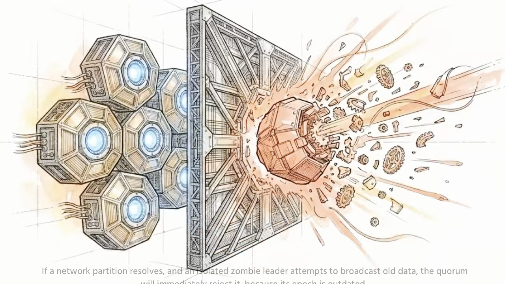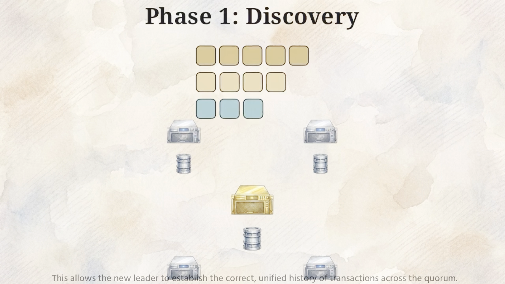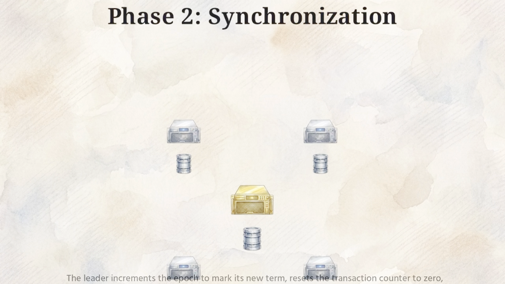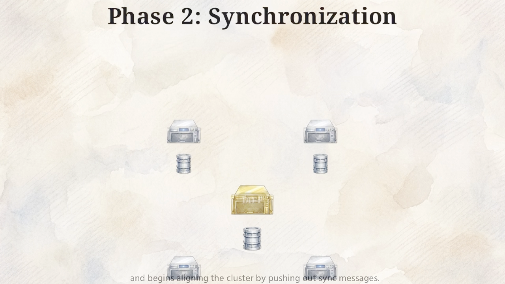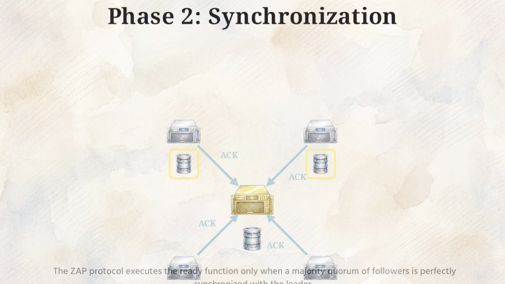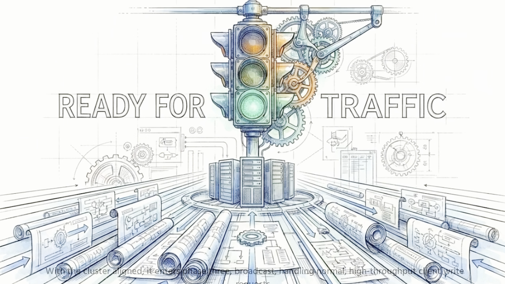First, the ensemble must enter Phase 1, Discovery. During Discovery, followers send their last accepted epoch to the prospective leader. This allows the new leader to establish the correct, unified history of transactions across the quorum. Next is Phase 2, Synchronization. The leader increments the epoch to mark its new term, resets the transaction counter to 0, and begins aligning the cluster by pushing out sync messages. The followers verify this new epoch, absorb any missing transactions into their local databases, and return an acknowledgement to the leader. The ZAB protocol executes the ready function only when a majority quorum of followers is perfectly synchronized with the leader. With the cluster aligned, it enters Phase 3, Broadcast, handling normal high-throughput client write requests.